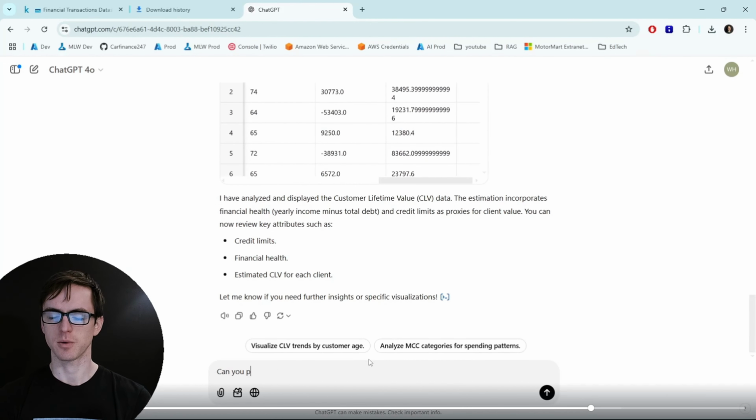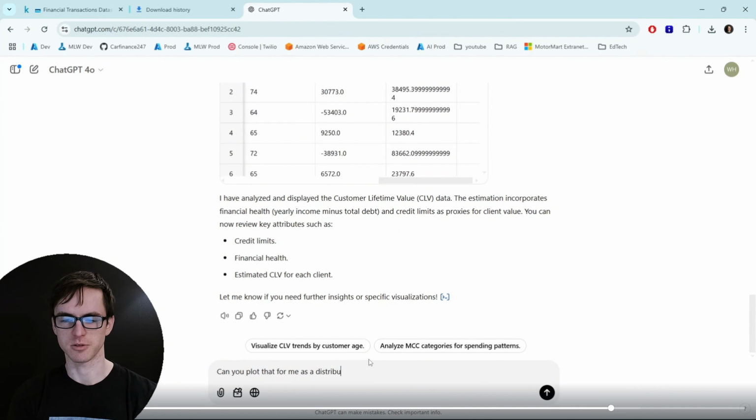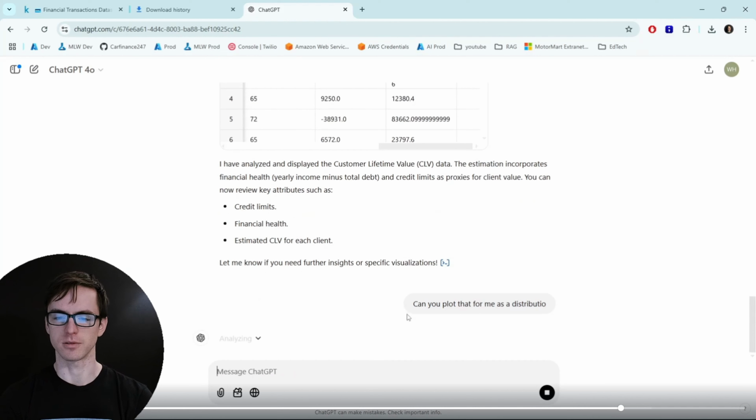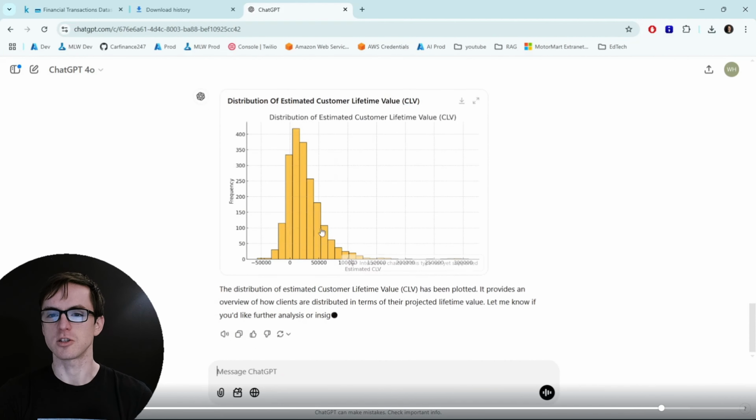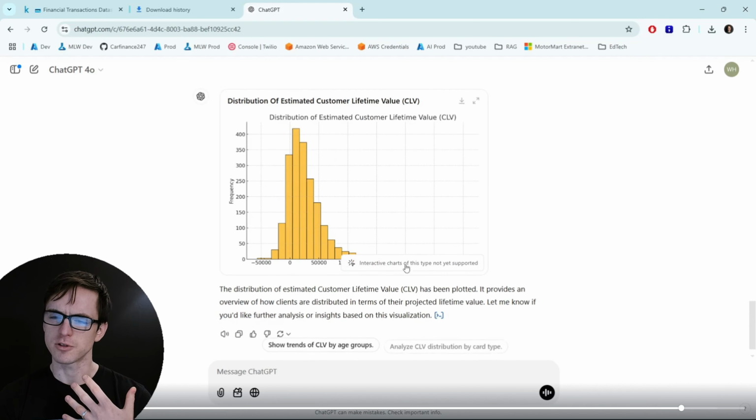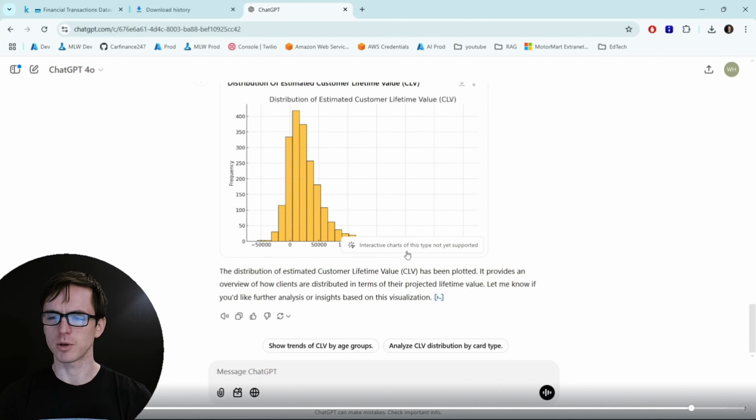So it's asked if I want any specific visualizations, and so I'm just going to get it to plot a generic distribution to see what we get out, because I'm curious to see. So I've been pretty loose plotting the distribution. It's assumed that I'm in customer lifetime value, which I did, but it's now produced a matplotlib chart, which it looks like, which is a common library in Python.